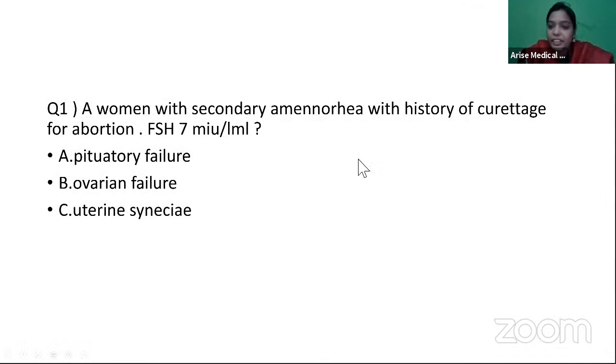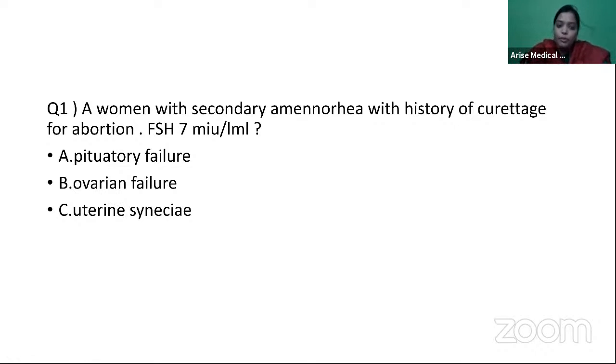A woman with secondary amenorrhea with history of curettage for abortion and FSH is 7 micro international units per ml. What might be the reason for this, right?